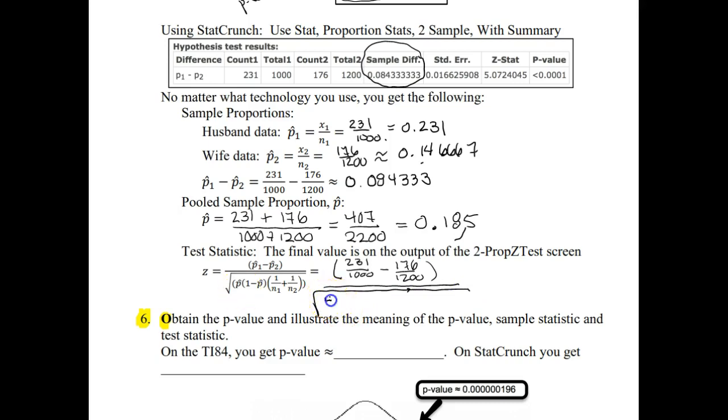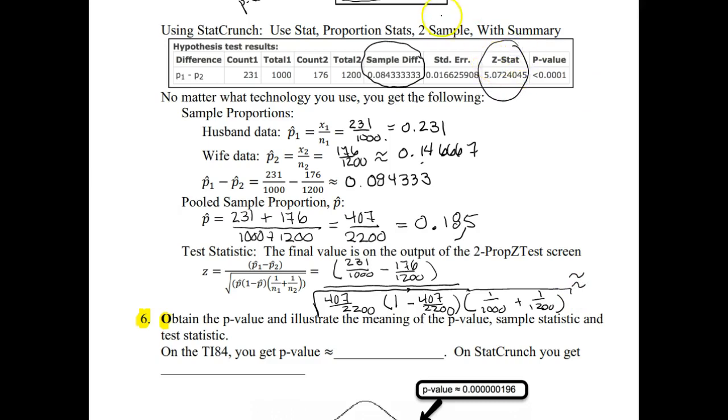So that pooled proportion was that 407 out of 2,200 times 1 minus that 407 out of 2,200. And then we have 1 over N1, so 1,000, plus 1 over 1,200. Okay, and all of that is under a radical in the denominator. So thank goodness we do not need to calculate that.